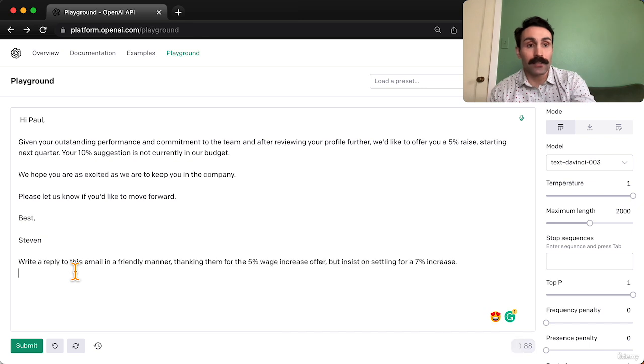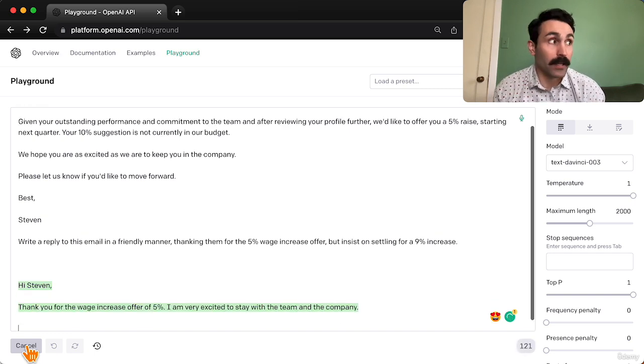Or you can just ask ChatGPT to write a reply to this email in a friendly manner, thanking them for the 5% wage increase offer, but insist on settling for a 7% increase. And you know what? Let's bump that up to 9% because ChatGPT is writing this. So they're the ones doing the work. Let's see what they get, or let's see what they give us.